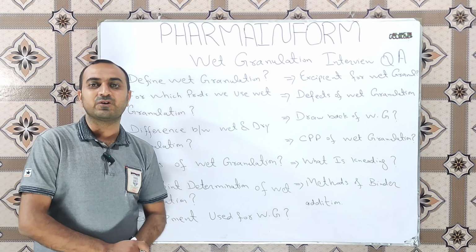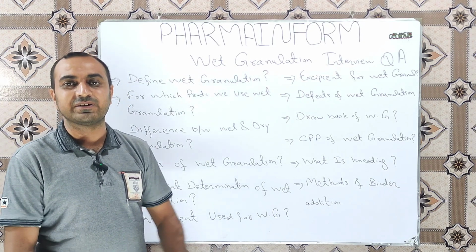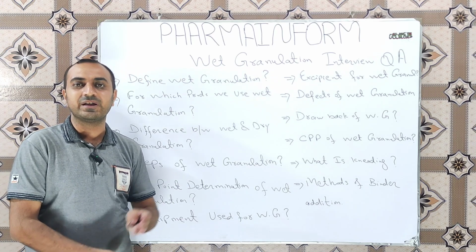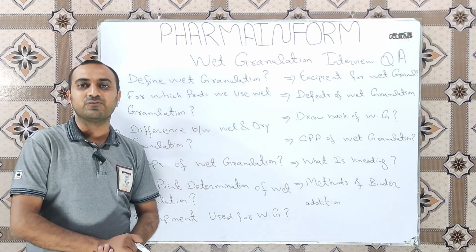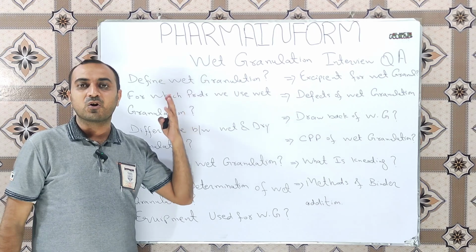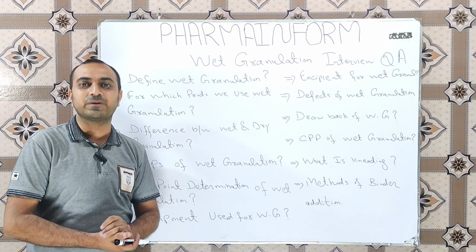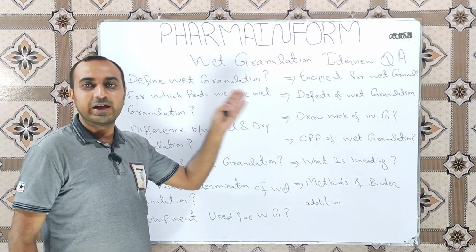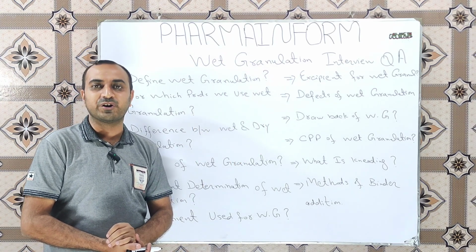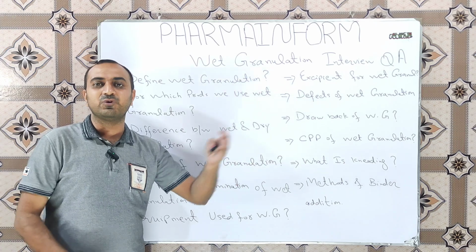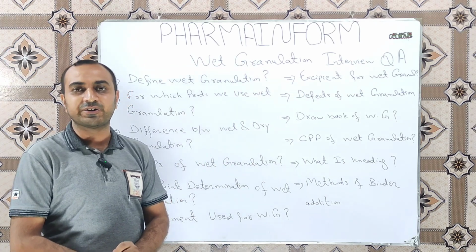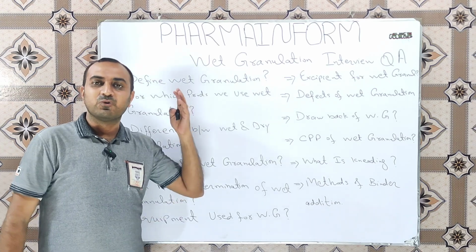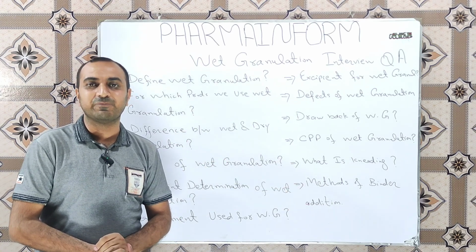The next question is: which equipment is used for the wet granulation method? For wet granulation we commonly use a sifter like the Russell sifter. Then for mixing and kneading we use a rapid mixing granulator or low shear mixer like a ribbon mixer or plow mixer. And for wet sieving we use a wet mill. For drying we use FBD or tray dryers, for dry sieving we use a co-mill or oscillating granulator, and for the final blending we use a double cone blender or bin blender.